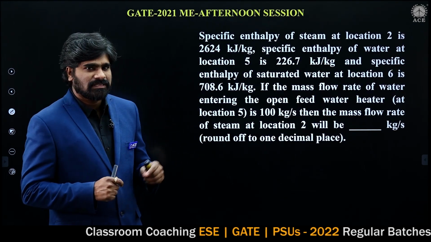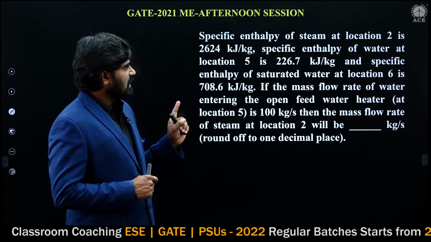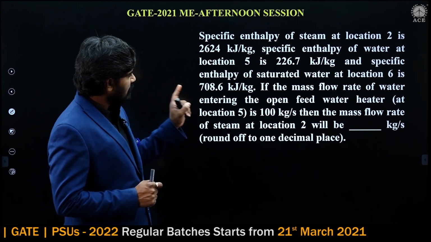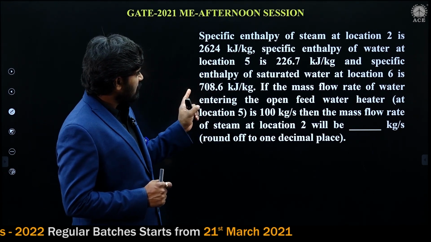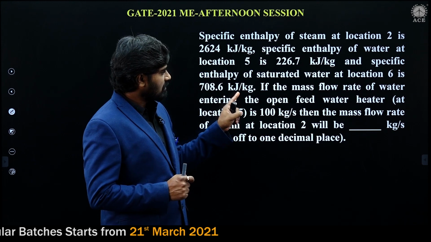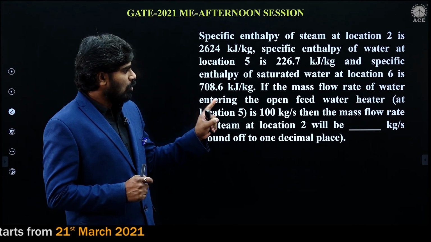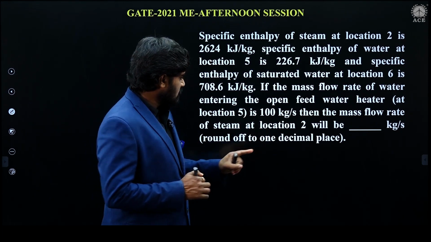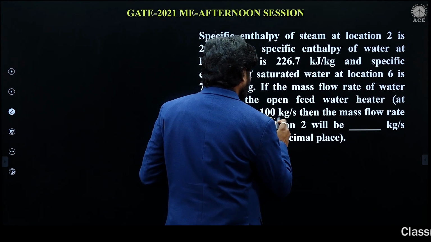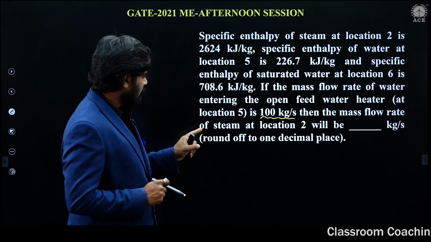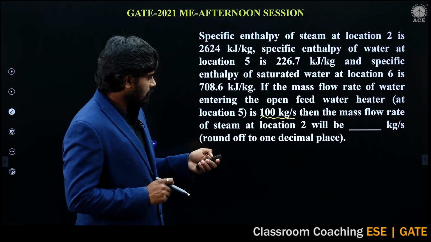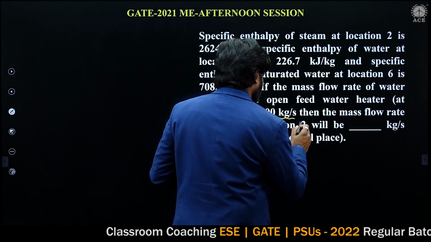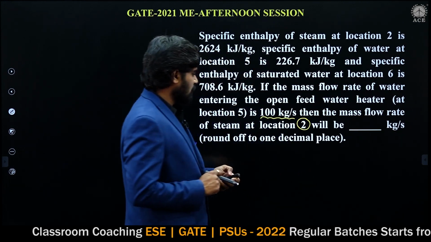Now let us solve this problem. The specific enthalpy of steam at a location is given. Specific enthalpy is given at location 5, and specific enthalpy at one more location is given. If the mass flow rate of water entering the open feed water heater is given at location 5, then the mass flow rate of steam at location 2 is to be calculated.